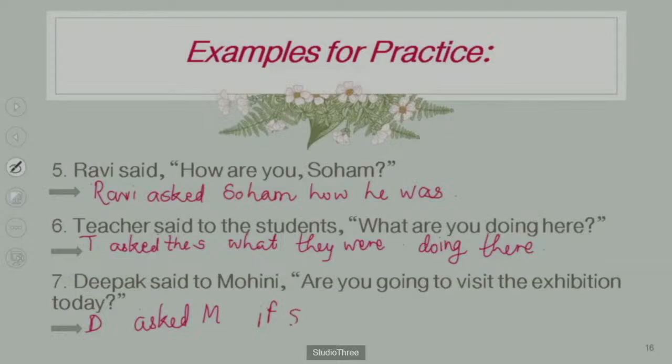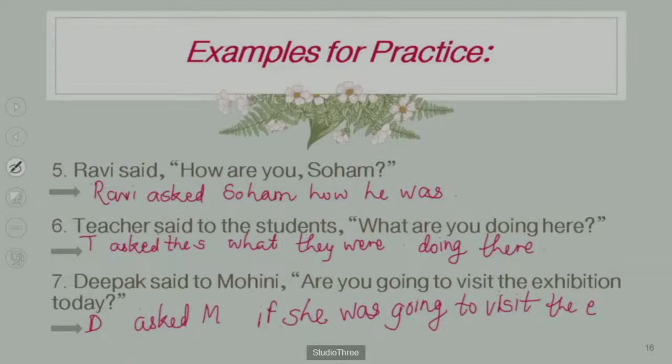So "if she was", because it should be the past form. "She was going to". No need to change "going to" into another form because this is the continuous tense form, from present continuous into past continuous. So "was going to visit the exhibition".